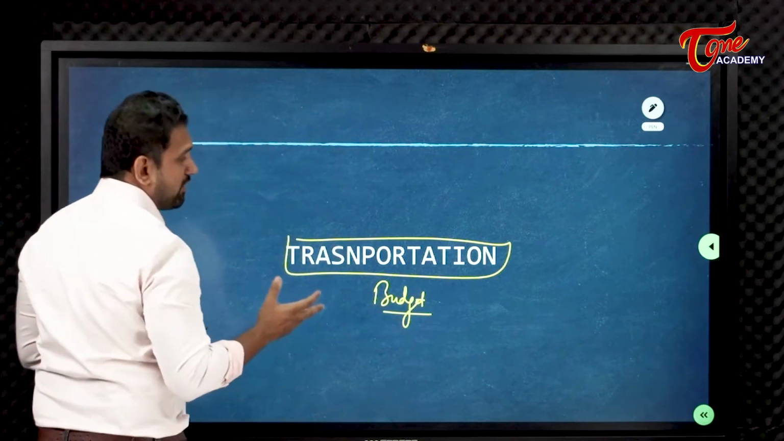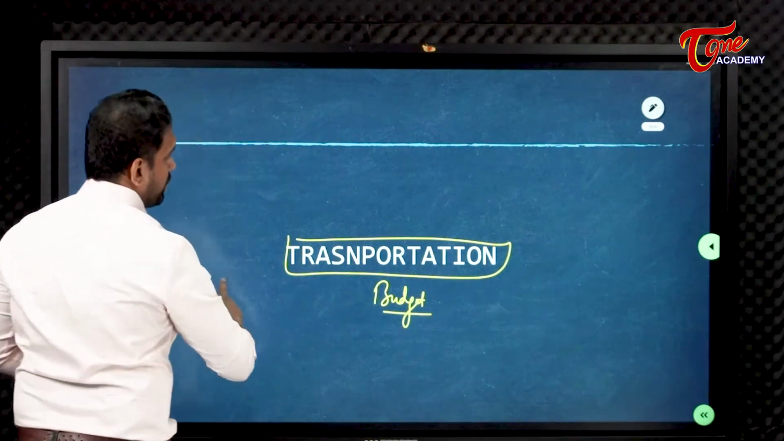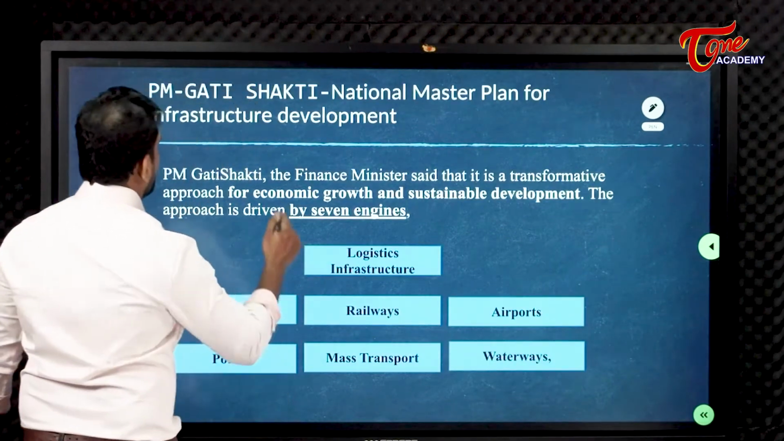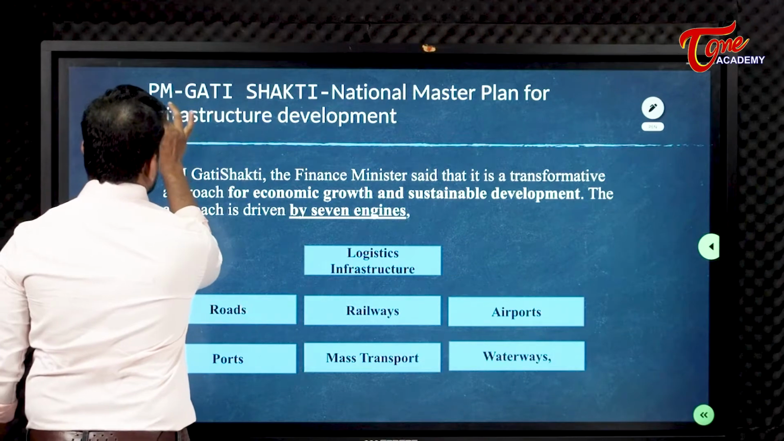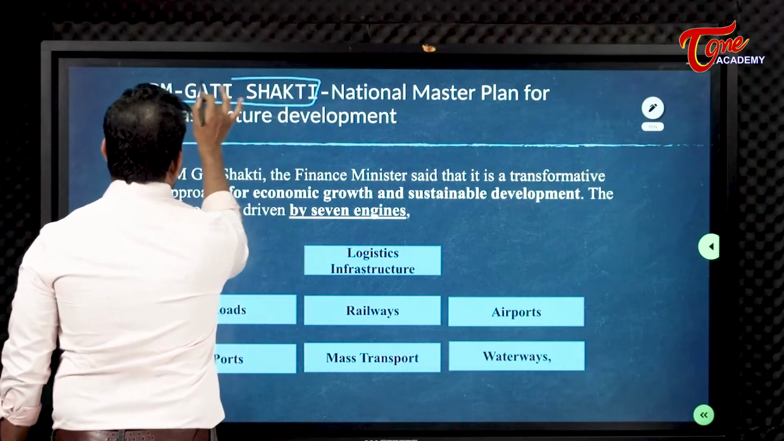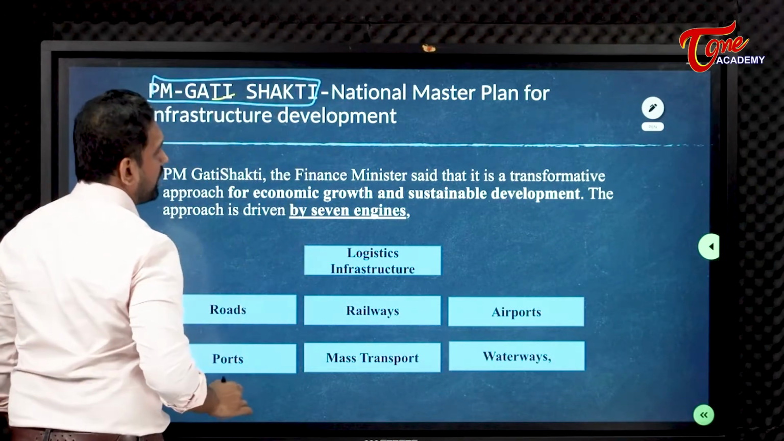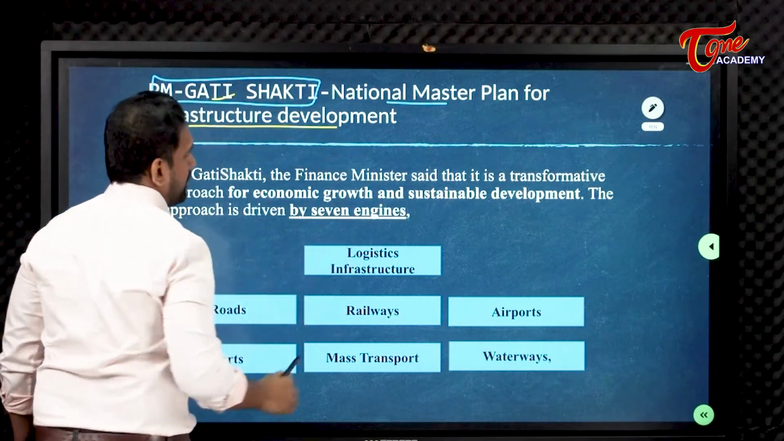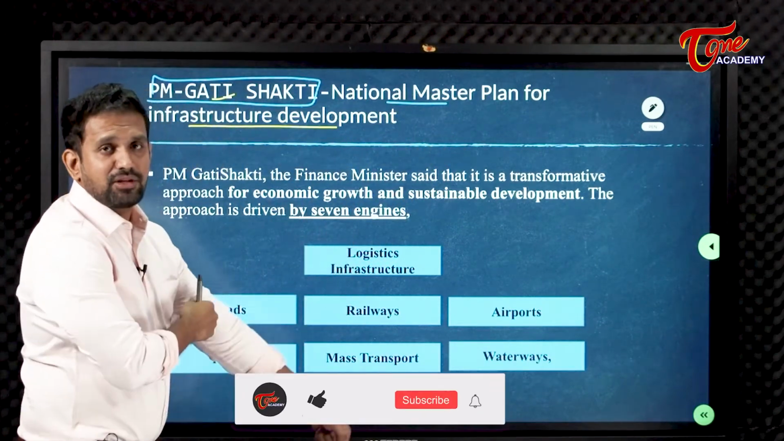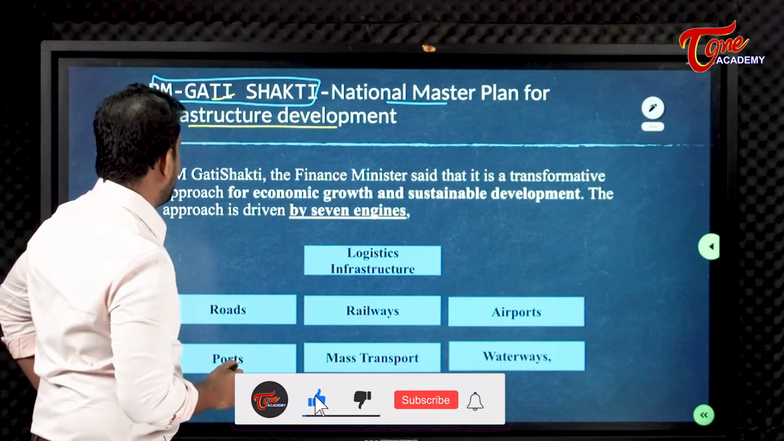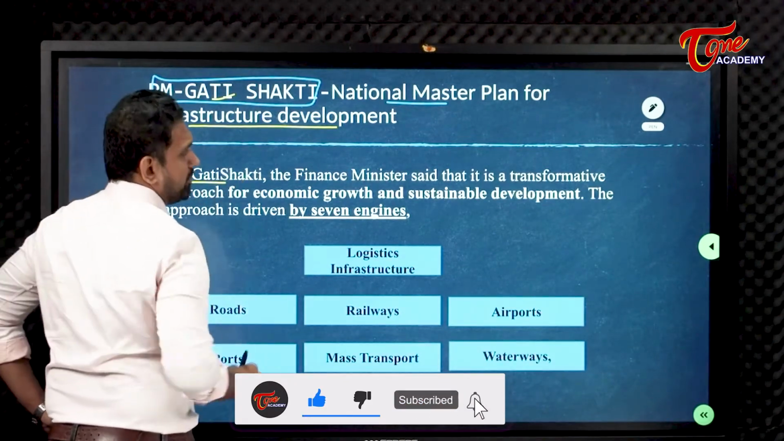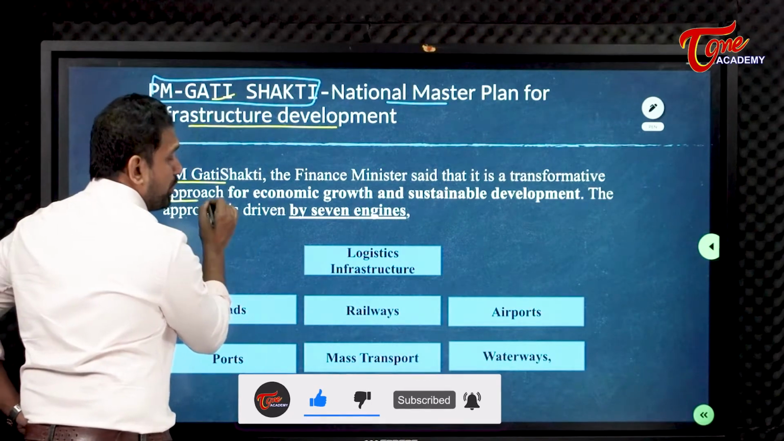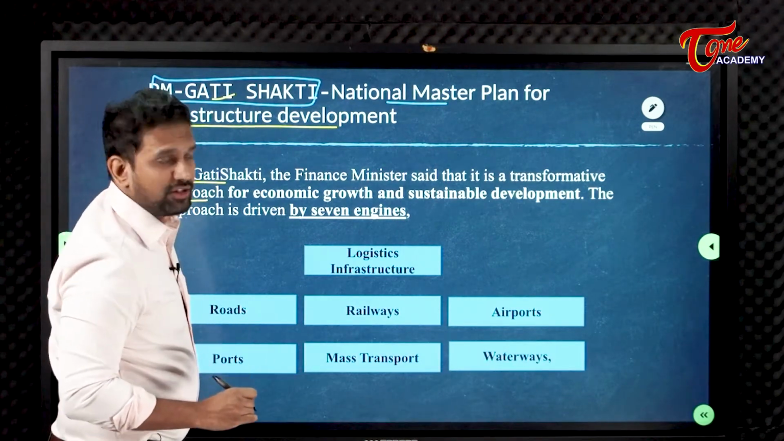Transportation. What is there for transportation in the budget 2022 to 2023? Okay, the government of India wants to give a push to the Pradhan Mantri Gati Shakti program. What is this? It is a national master plan for infrastructure development. PM-GATI Shakti. The finance minister has said that it is a transformative approach with the help of PM-GATI Shakti.